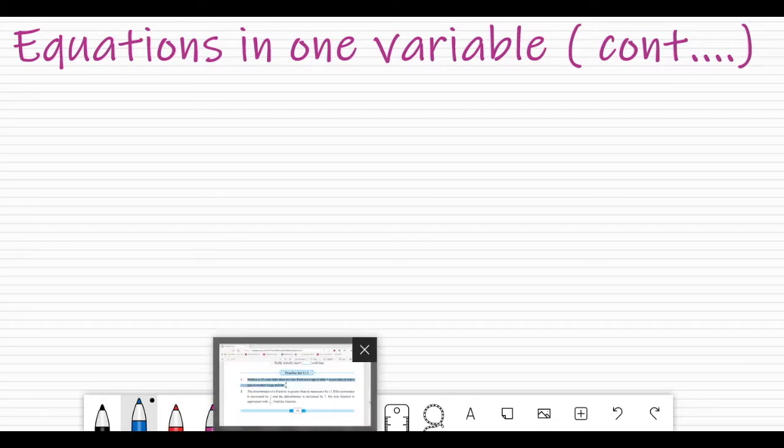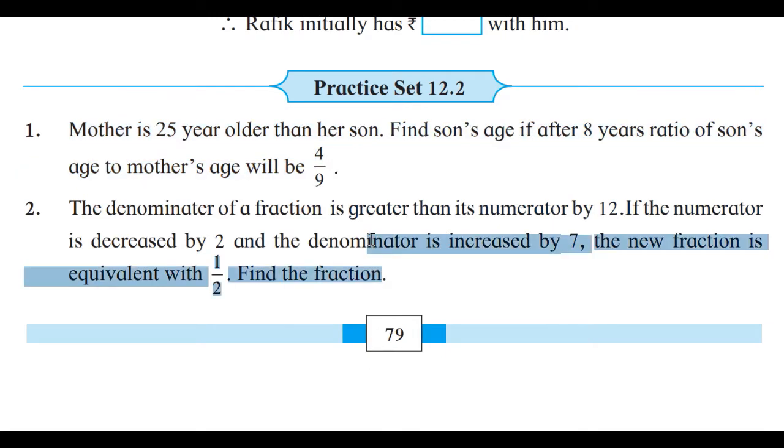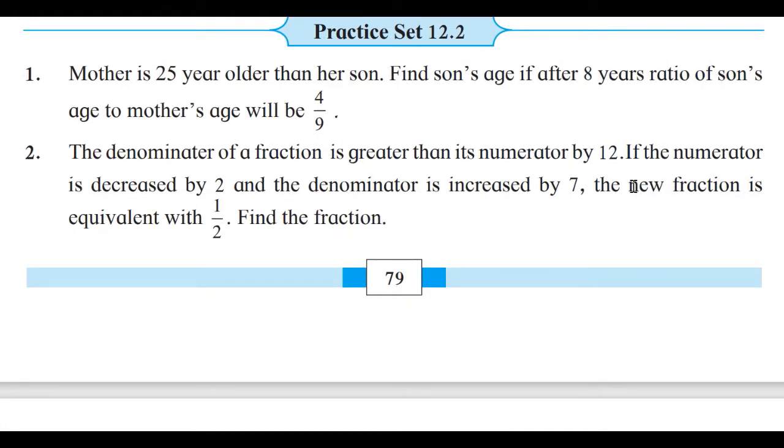So let me go to your textbook where we can pick up some questions and develop an equation to solve it. This is from the practice set number 2 of your textbook, where the first question is: mother is 25 years older than her son. Find son's age if after 8 years the ratio of son's age to mother's age will be 4/9. 2-3 things are given. Mother is 25 years older than her son. That is one thing given.